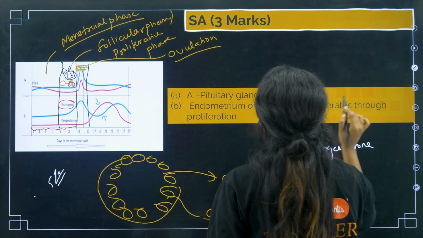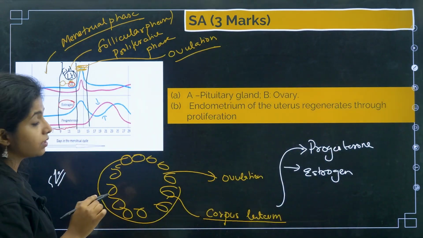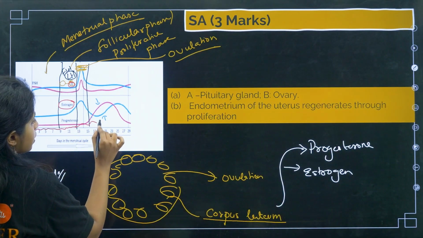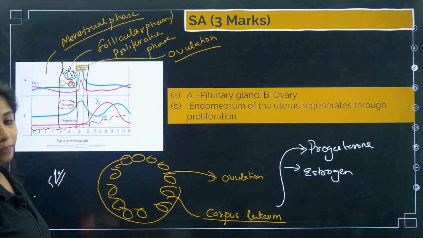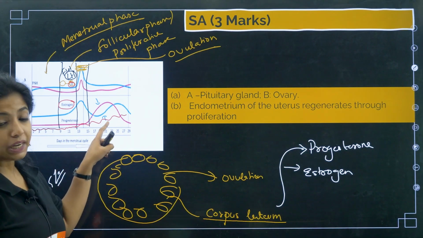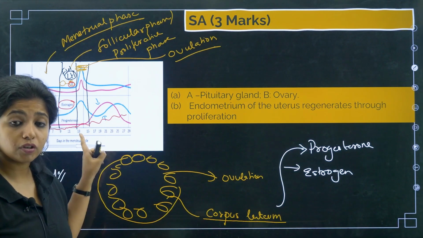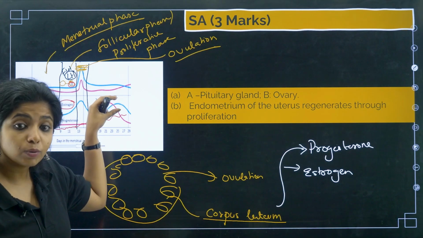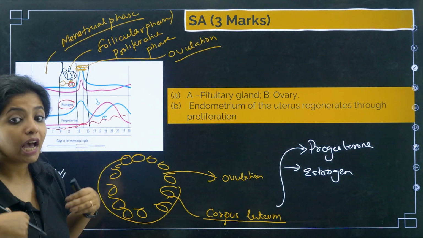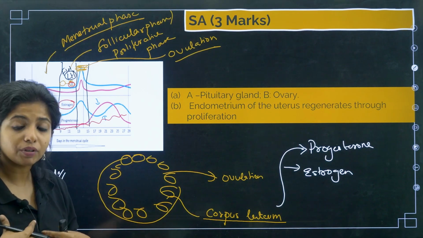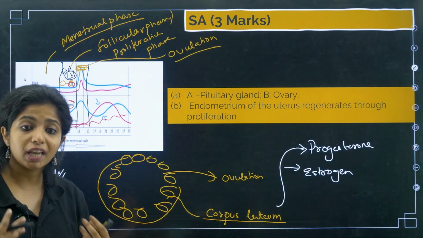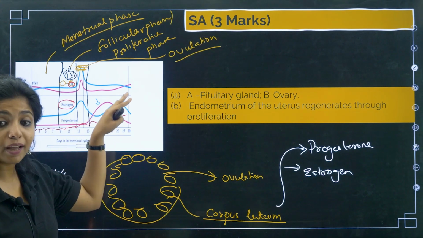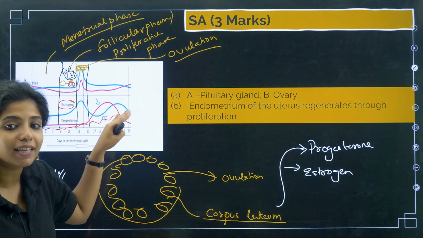Now, one very important thing, why do you think it is increasing? Because during this phase, the endometrium layer will form itself again. The full regeneration of the endometrium happens over here. Why, children? Ovulation has happened. Now the sperm can come and fertilize it. And if fertilization happens, there should be someone to take care of the fertilized egg or the embryo, right? So for that, the endometrium layer has to be formed, which is why it gets thickened.